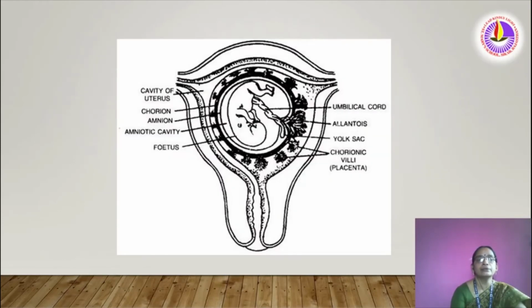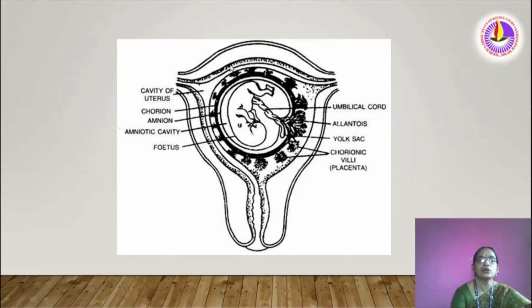Now look here, we can see a fetus in a mother's womb. See this fetus, they are protected by a fluid. Inside here is a fluid, it is known as amniotic fluid. This cavity is called the amniotic cavity. This is known as amnion. And this, the thick part, is called chorion. This is the cavity of the uterus.